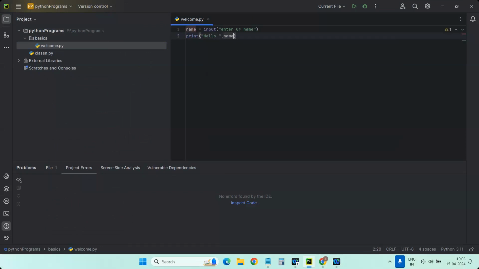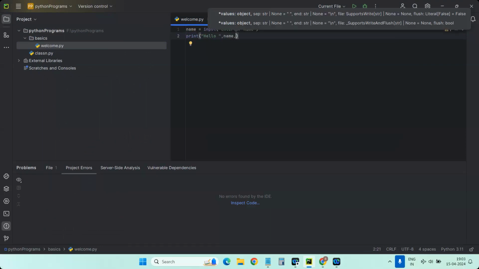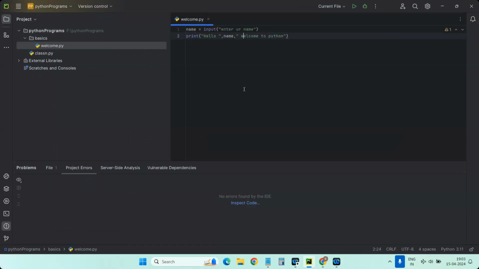As I mentioned, we can concatenate multiple strings in the print. Now I'm writing welcome to Python. Like example, if your user given Satish, hello Satish, welcome to Python. It's giving the statement like that. Okay. So now this is the approach of writing input and output statements in Python.